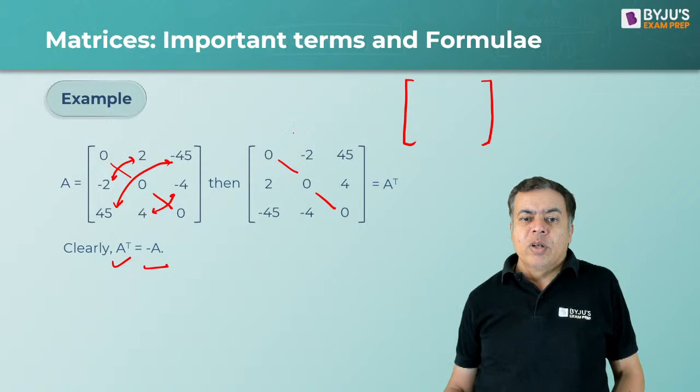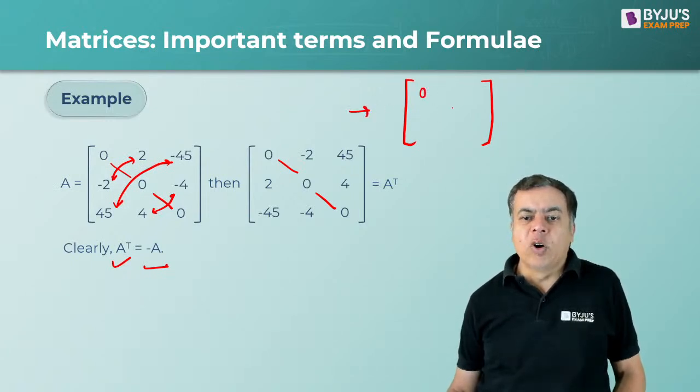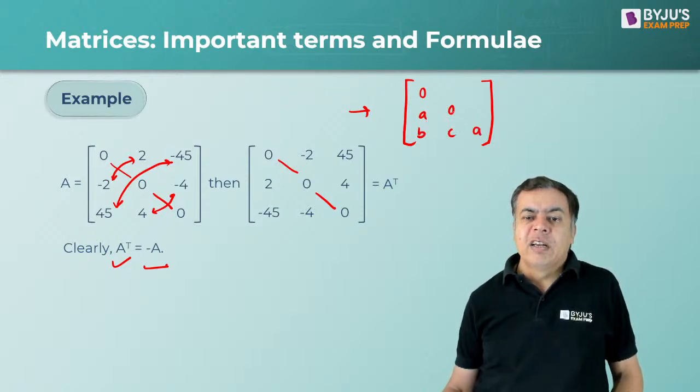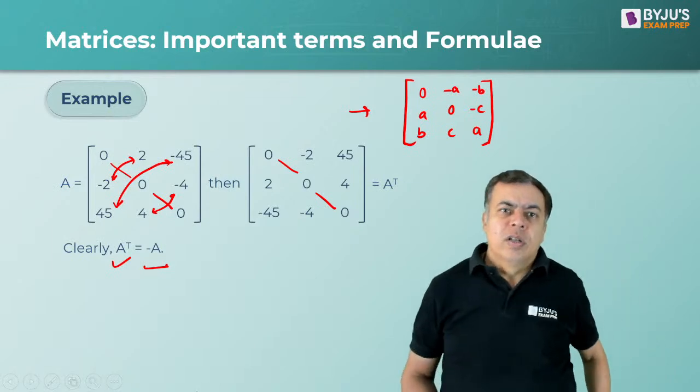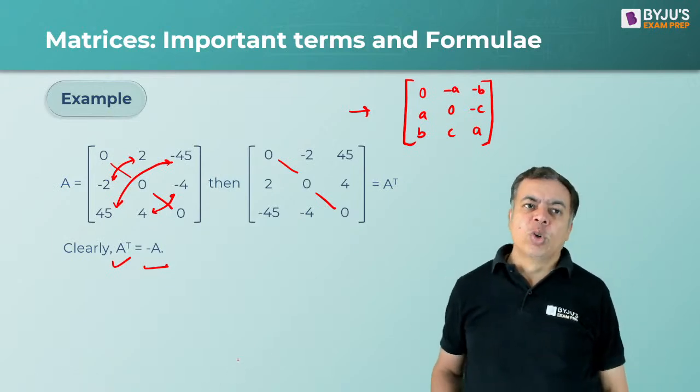Okay, now I am writing the structure of skew symmetric, so it will be 0, 0, 0. And if you write A, B, C here, it will be minus A, minus B and minus C here. So this is the structure of a skew symmetric matrix.